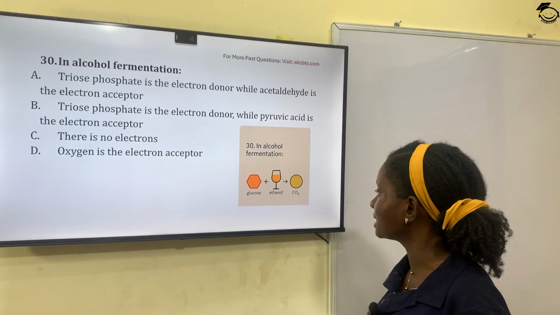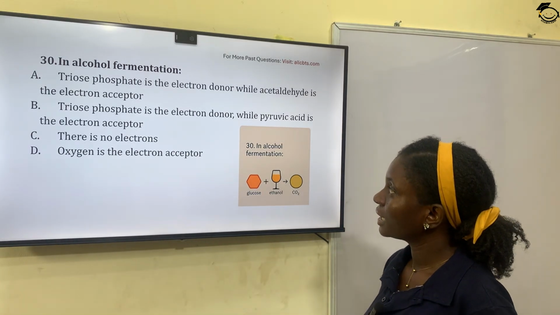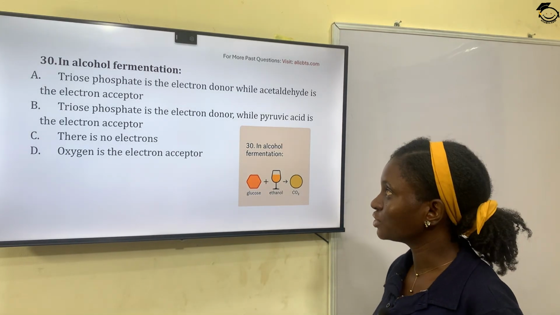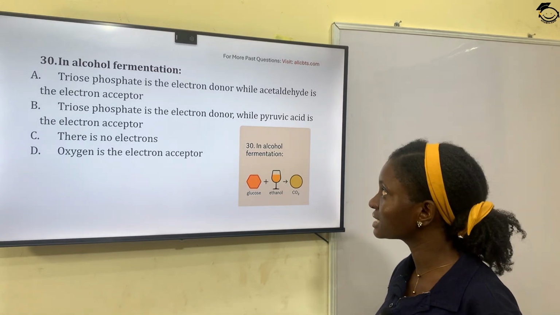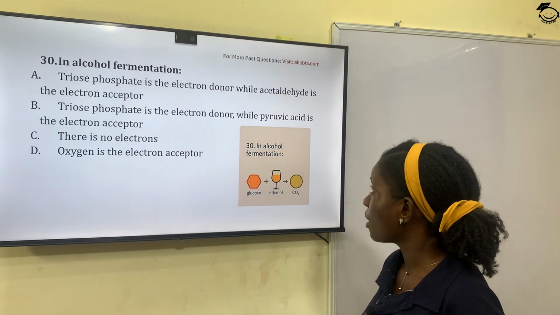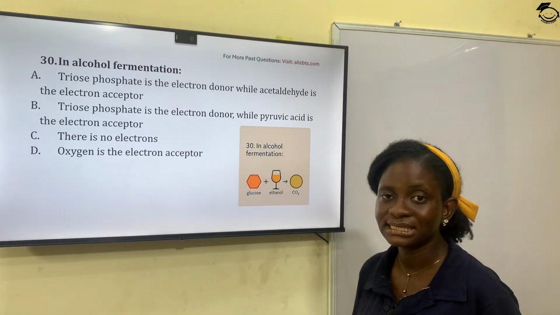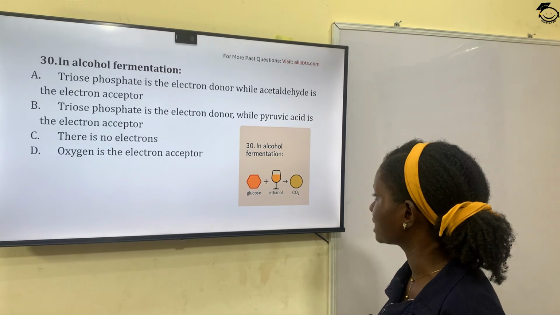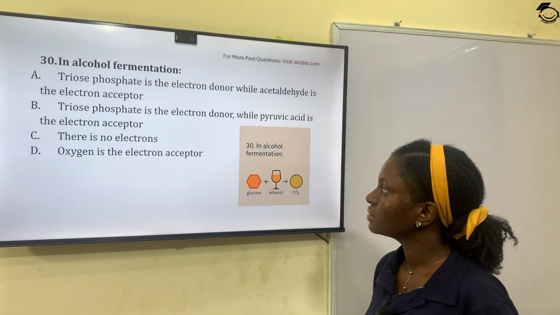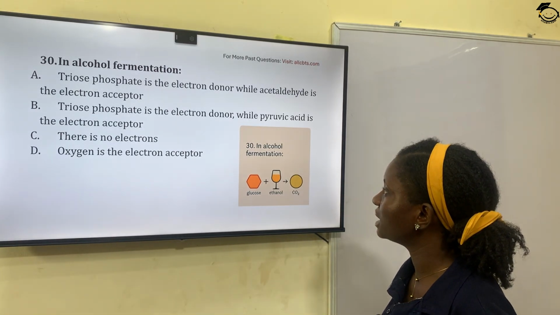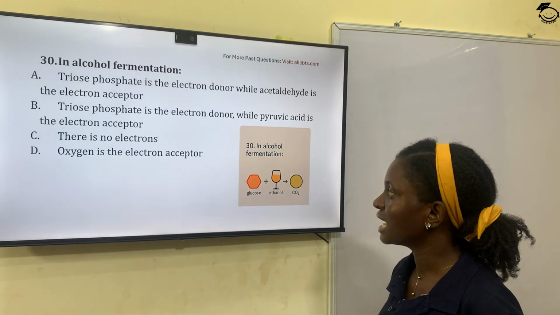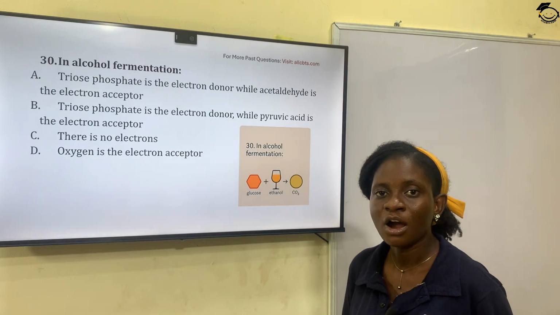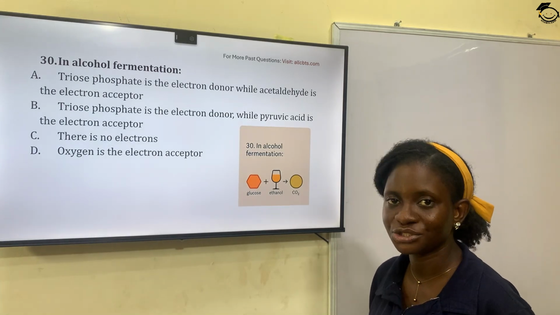Question 30. In alcohol fermentation, option A, triose phosphate is the electron donor, while acetaldehyde is the electron acceptor. B, triose phosphate is the electron donor, while pyruvic acid is the electron acceptor. Option C, there is no electron.